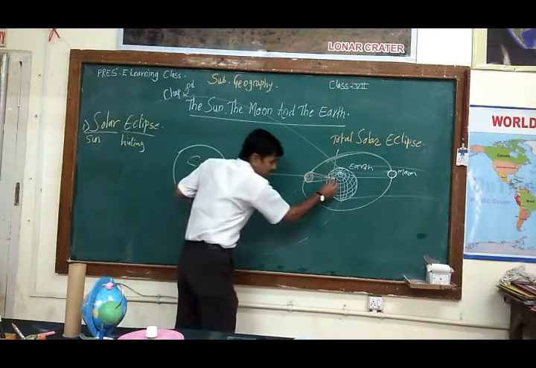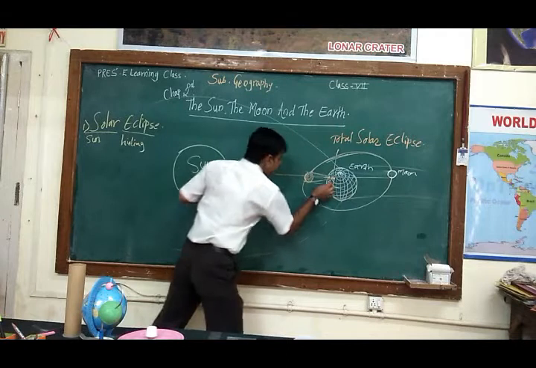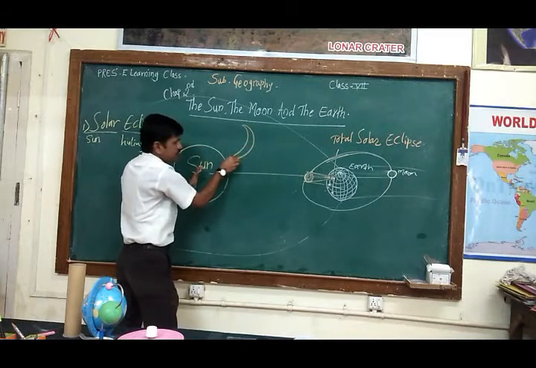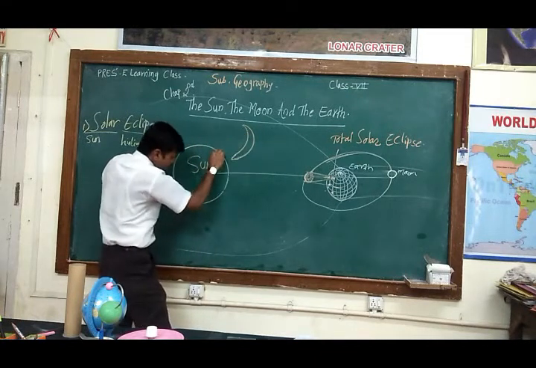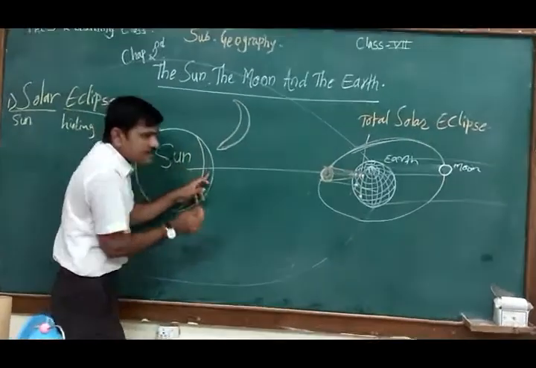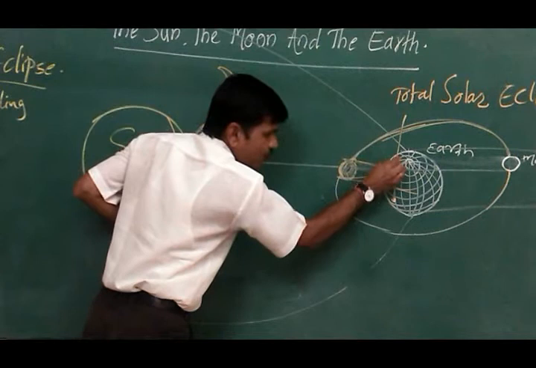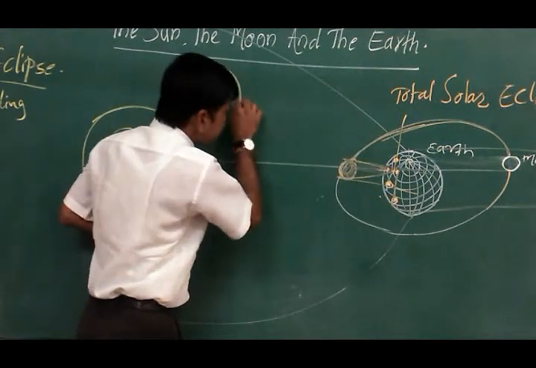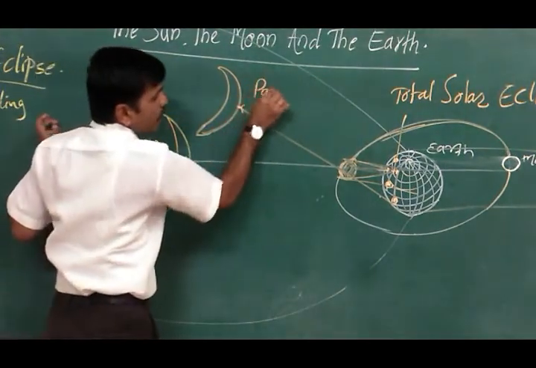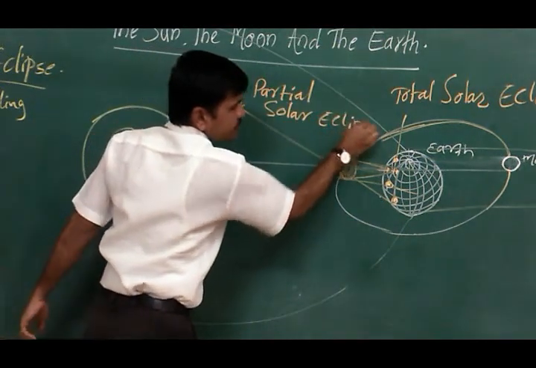Now the remaining part: suppose from this point of view, some part of the sun will be visible. Maybe this much of the sun will be visible, and this much will be invisible. When only some part of the sun is visible from this point of view, this type of eclipse is called a partial solar eclipse.